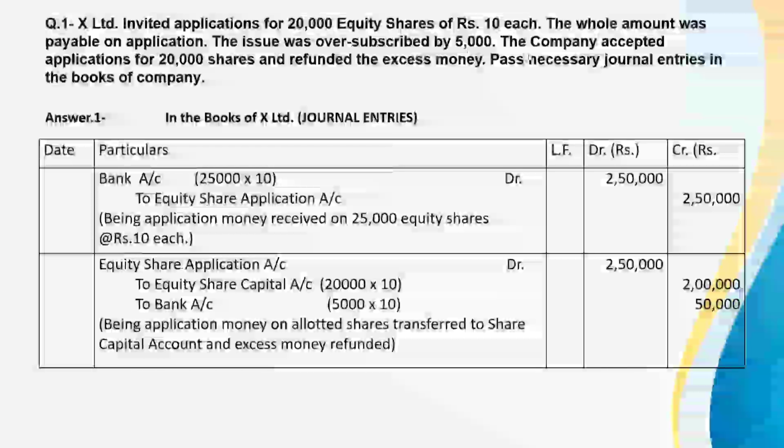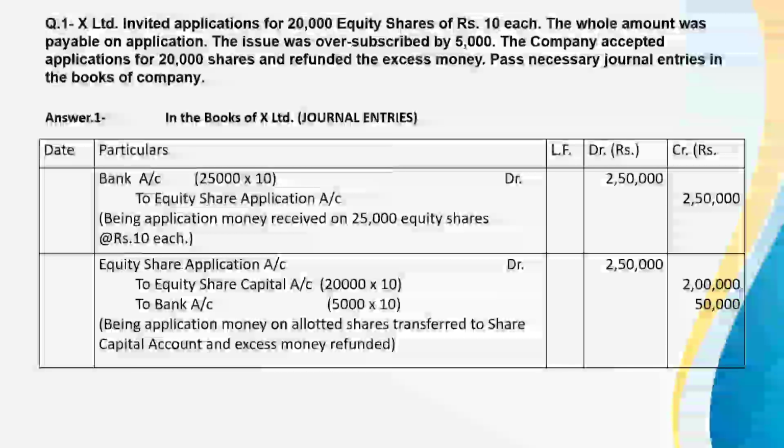Okay, so how many share applications were received? This is 20,000 plus 5,000. It means applications with money for 25,000 shares were received. So bank account debit, 25,000 into 10 at the rate of 10 each. This is 2,50,000 and to share application. The entry will be bank account debit to share application rupees 2,50,000, being application money received on 25,000 equity shares at the rate of 10 each.